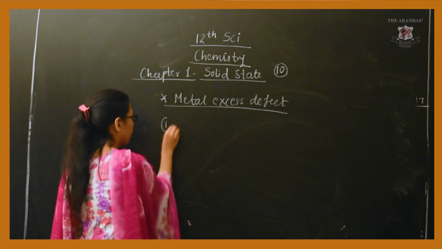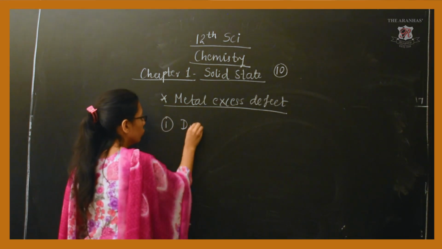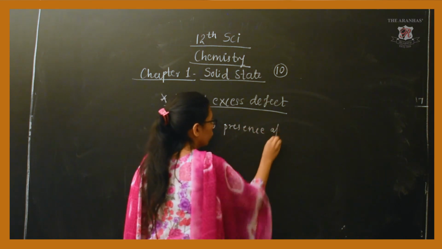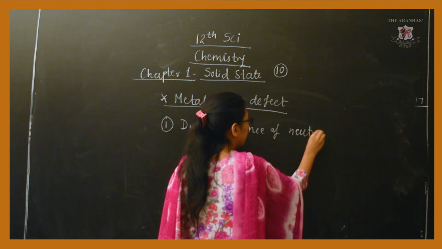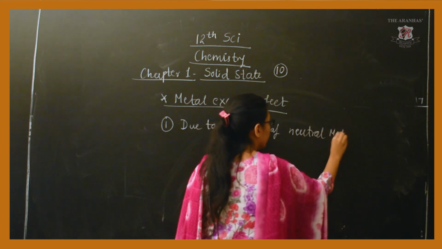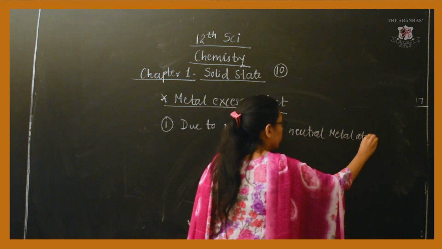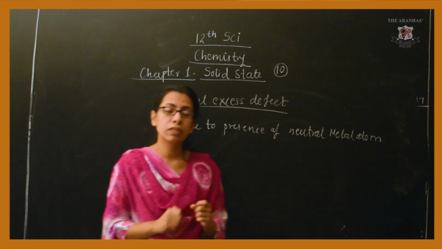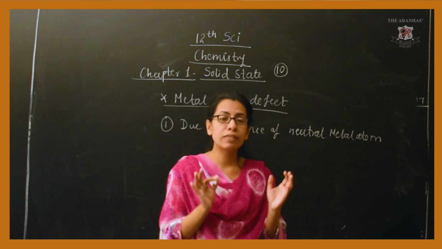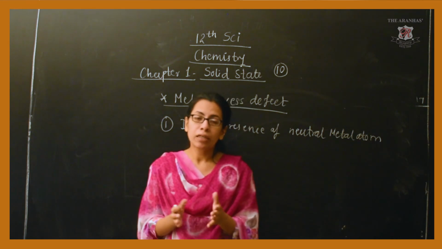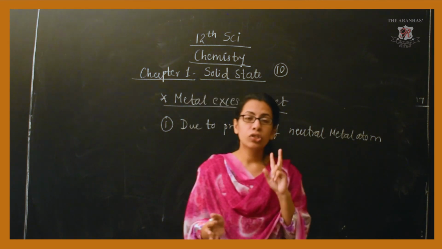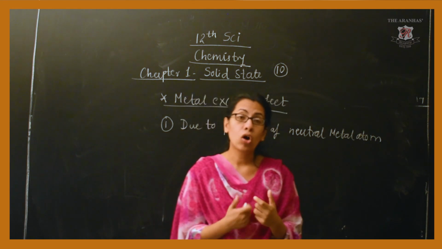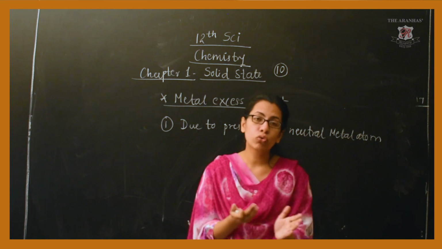So the first one is due to the presence of neutral metal atoms. Let us take the example of the simple solid, zinc oxide. In zinc oxide, the two ions are Zn2+ and oxide, that is O2-.